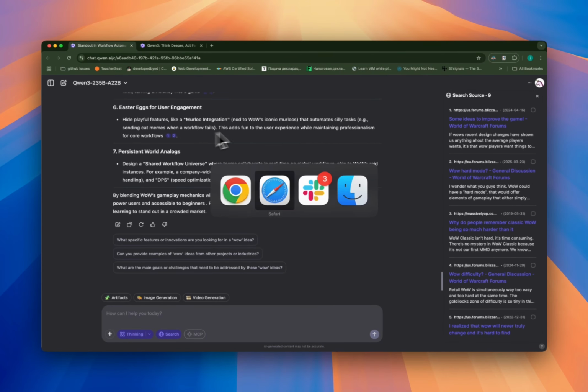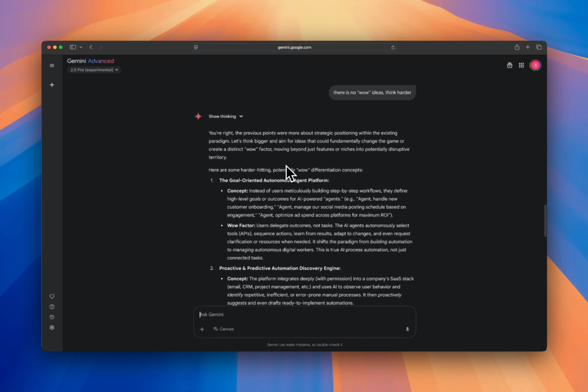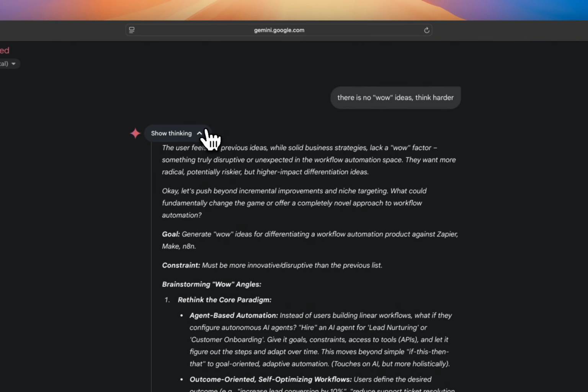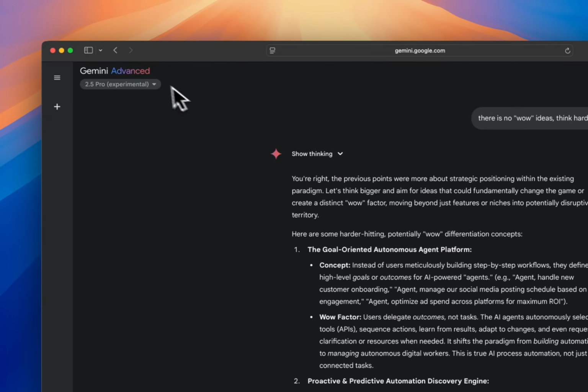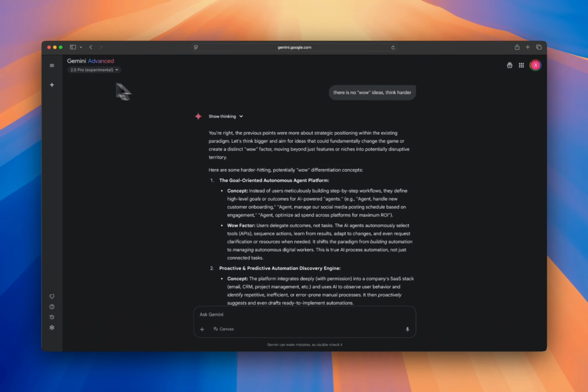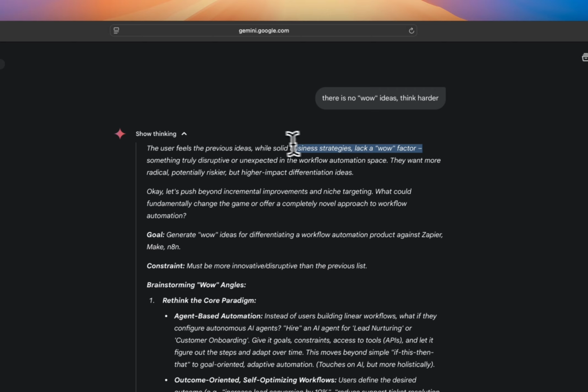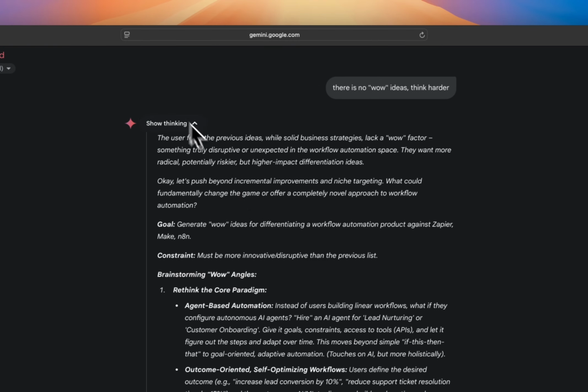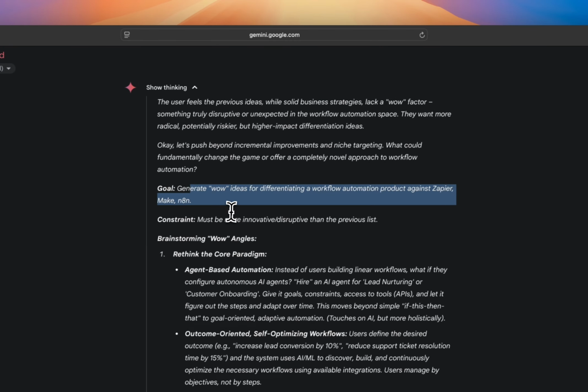Okay, let's just see. And let's go back to Gemini first and see what it says. Yeah, so this guy understands. Actually, can it show me the general audience? Yeah. So you see, wow factor. Yeah, that's what I mean. This guy knows what's up. Even though this model is experimental, I think it should be considered stable already, but still, this guy knows what's up. Let's see. Like this thinking must be more innovative, disruptive than the previous list.